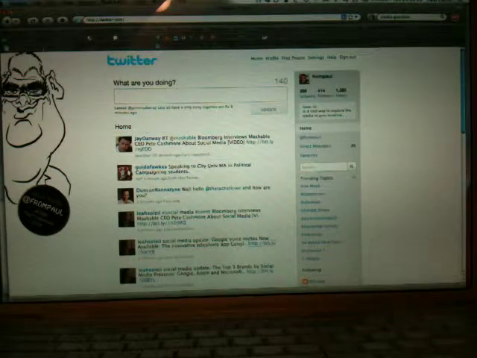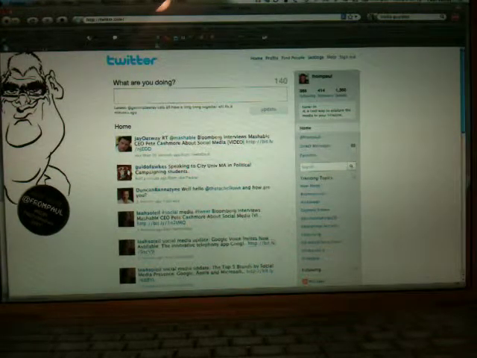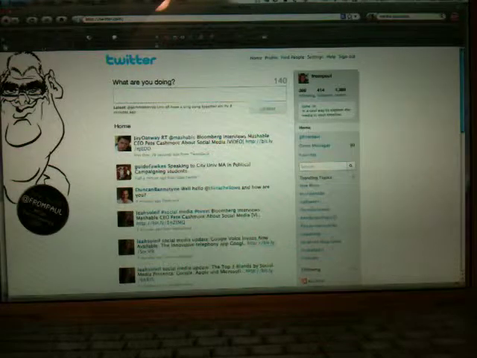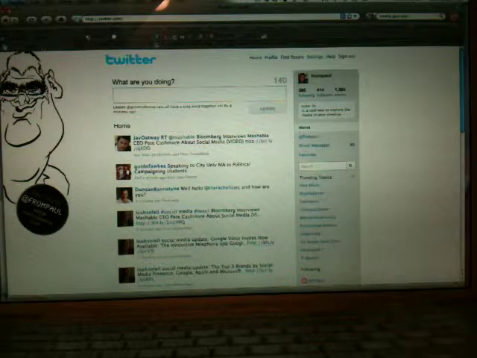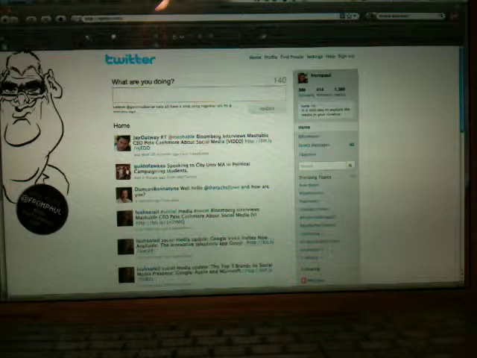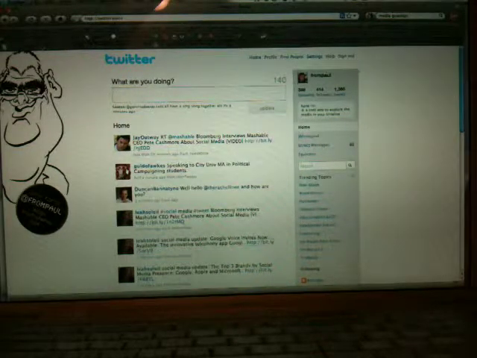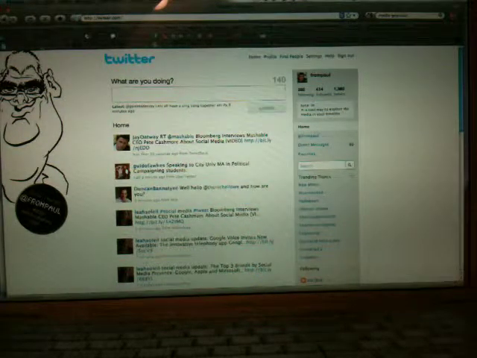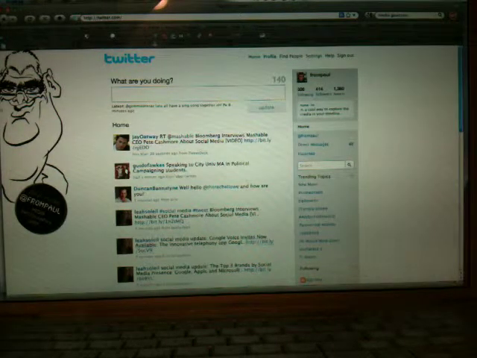This is the standard Twitter we all know and love. The standard layout. You type at the top there, your tweets come through on the bottom section, and on the right hand side you've got access to the search facility, the trending topics, etc. Nothing new or novel whatsoever there. But Twitter have released the API, which is the bit that makes Twitter work. And that means that other developers can code different things that take advantage of the Twitter API. And I want to show you a few of them now.